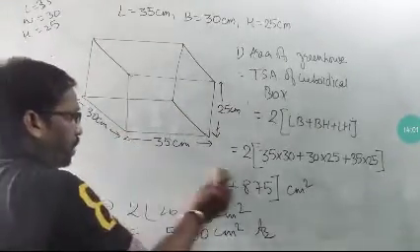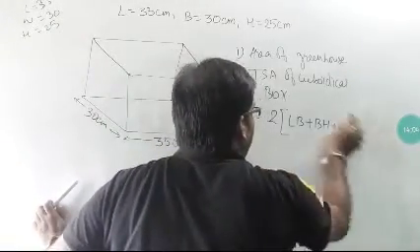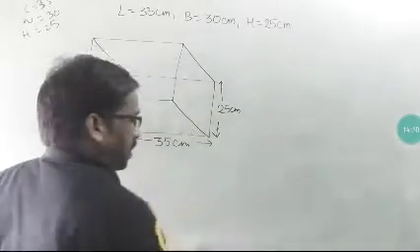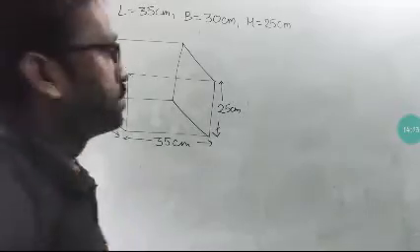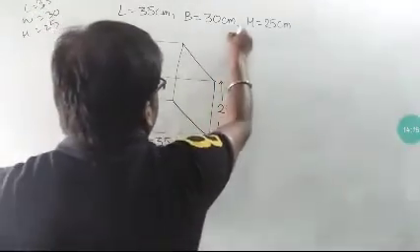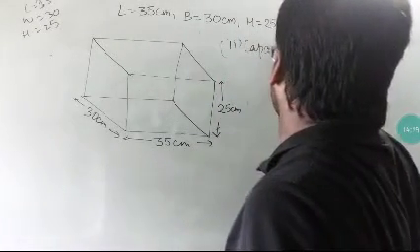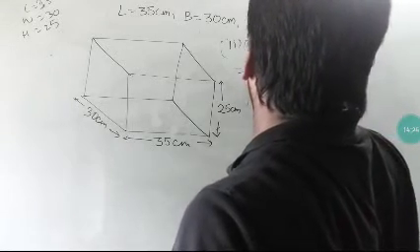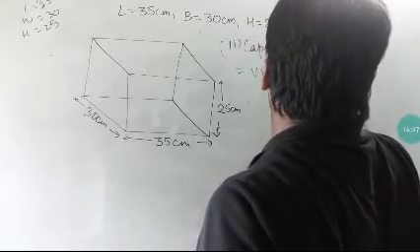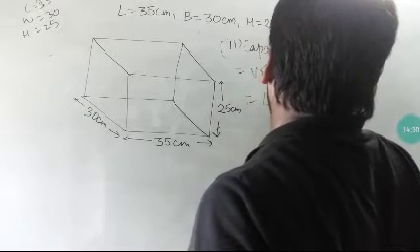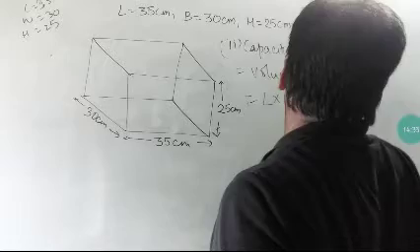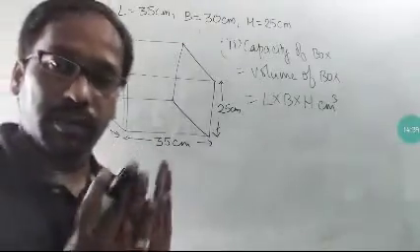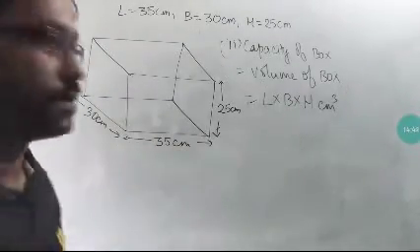Now what did we have to find? We had to find the volume of the box. Volume means the internal capacity. So for that we need the product of all these 3 dimensions. We know that very well. Capacity means the volume of the box. So now it will become length into breadth into height. Clear class? Don't forget this formula. If you forget this formula, you will never understand mensuration. I hope you have remembered all the formulas. So now the volume of the box is L into B into H centimeter cube.